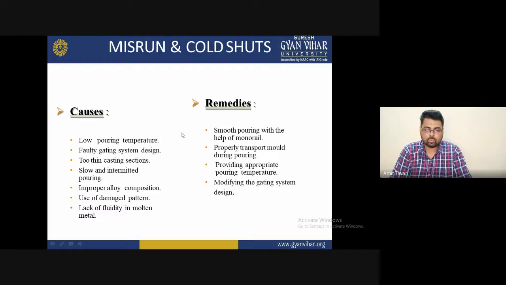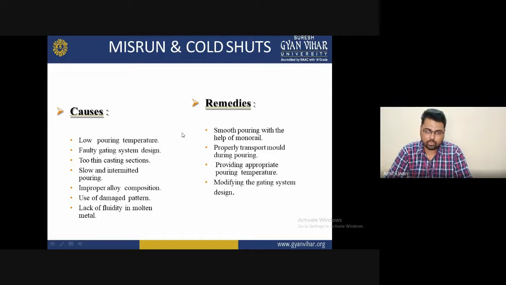Third is too thin a cross section. Fourth is slow and intermittent pouring. Next is improper alloy composition, use of a damaged pattern, and lack of fluidity in the molten metal. So these are the basic causes that increase the misrun or cold shut defect.